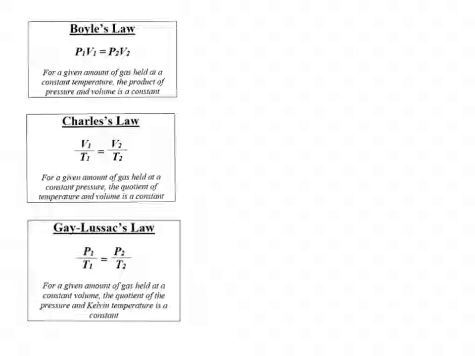And when it comes to gases, there are three main variables that we deal with: pressure, volume, and temperature. We denote those as P for pressure, V for volume, and T for temperature. For each of these three gas laws, at least one of those variables is held constant, which means it doesn't change at all. For example, Boyle's law works only under conditions of constant temperature.